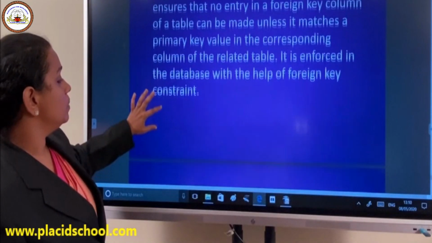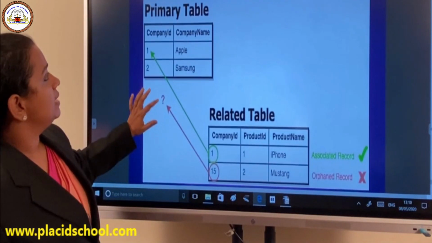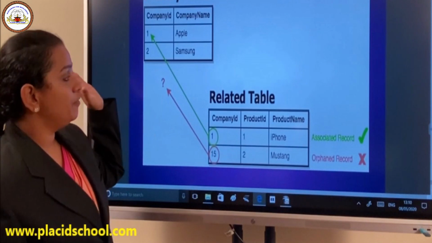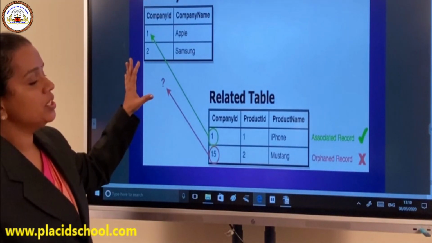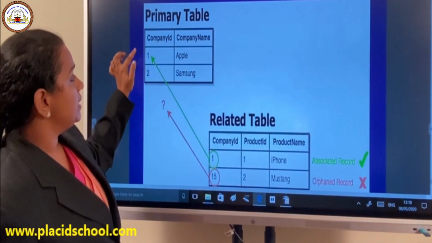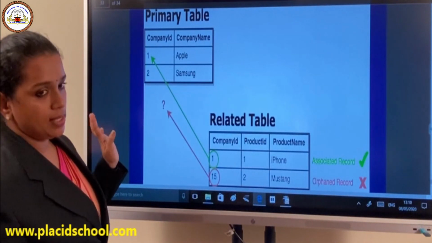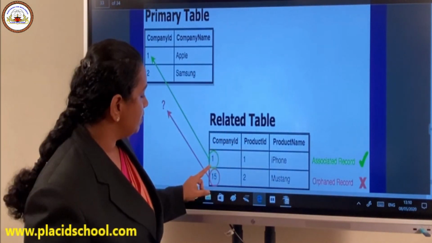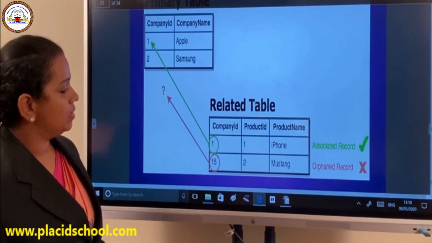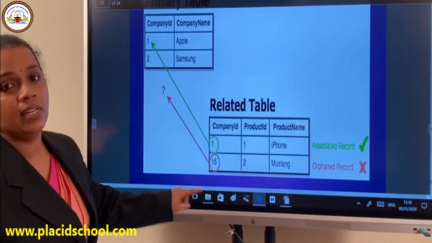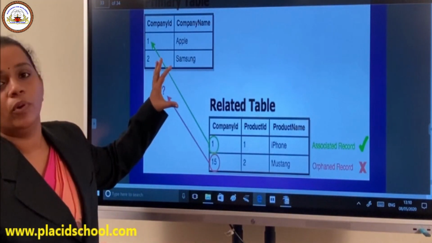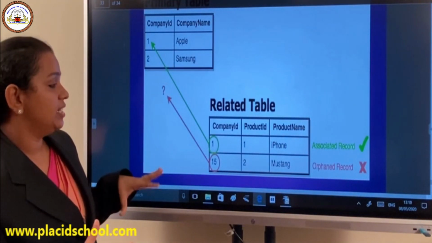There are certain rules to follow. See, this is a primary table, and this is a related table or a foreign table. If you want to establish a relationship between two tables, the primary data, that is company ID, has 1 and 2 as its values. But in this related table, you can see 1 and 15, where 15 is not part of the primary table. So it's actually a mistake. It shouldn't happen. Referential integrity takes care of those factors which are not appropriate for establishing a relationship.